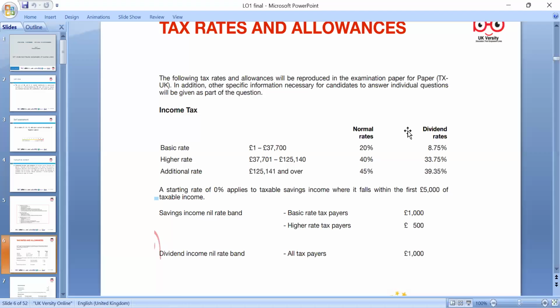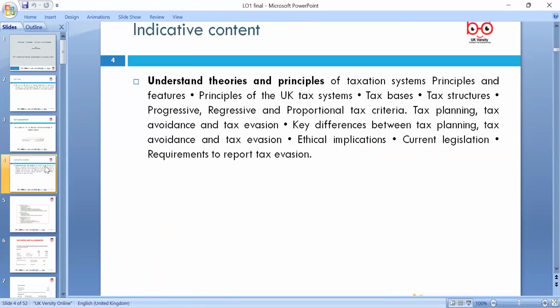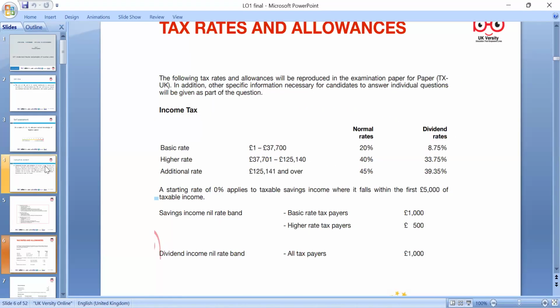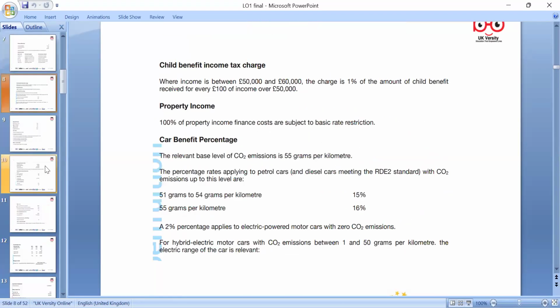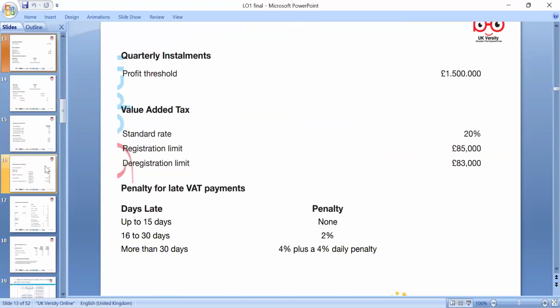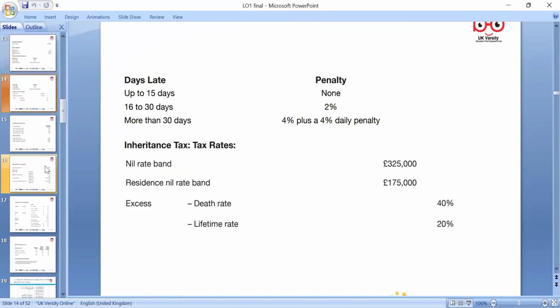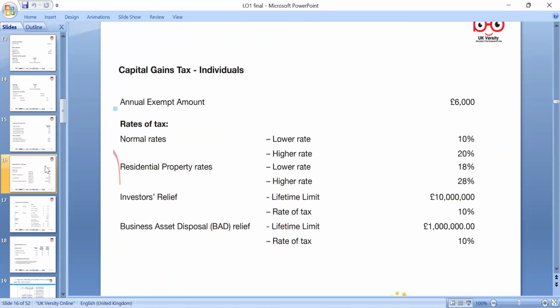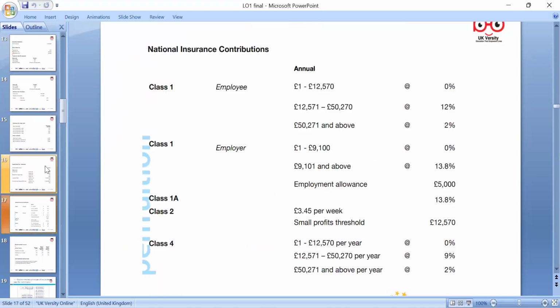The main thing, today's lesson is tax planning. We discussed tax avoidance earlier in our discussions. Our LO1 is more generic: residency, 183 days. If you're living outside the country, your residency can be broken.